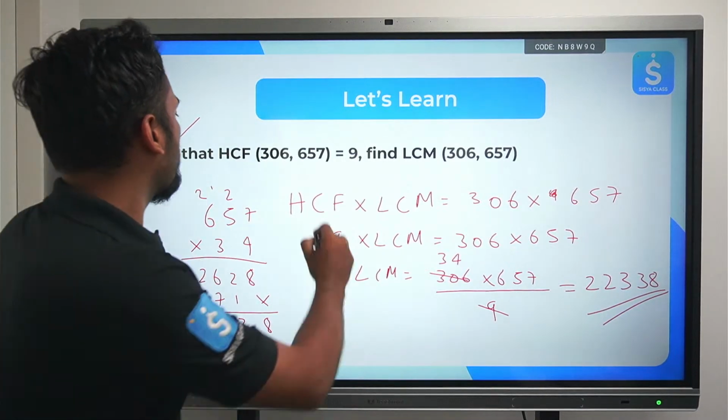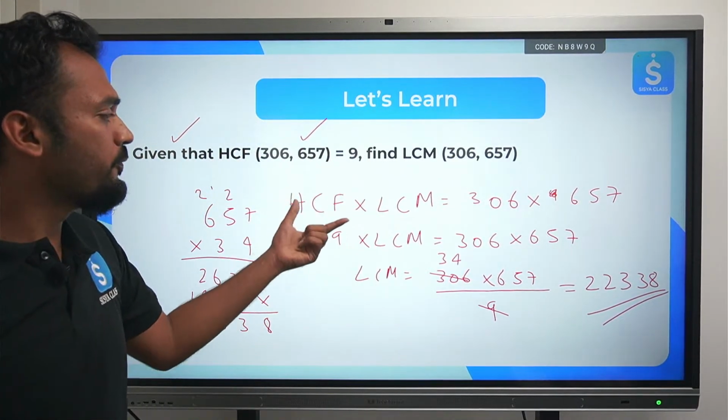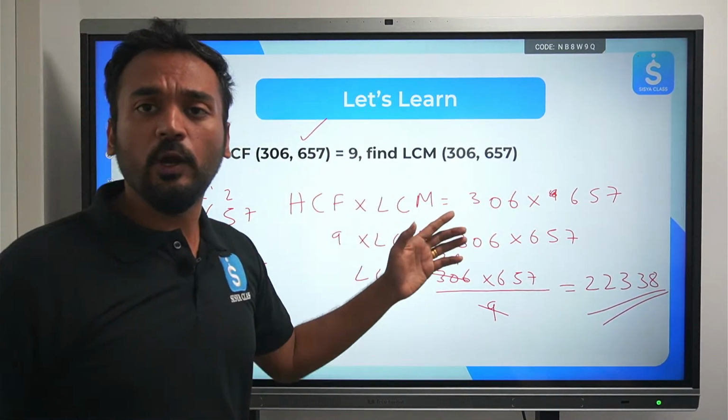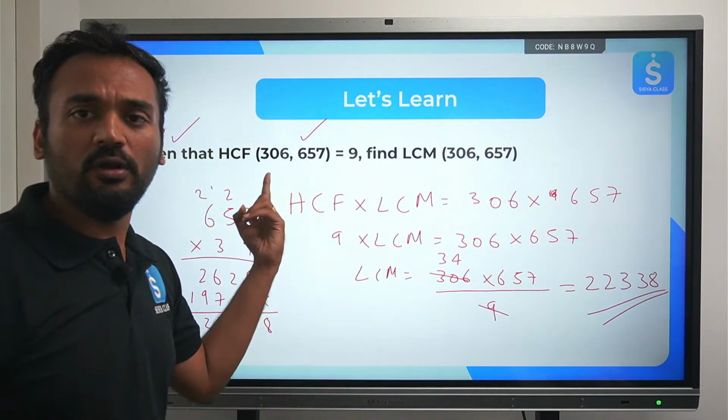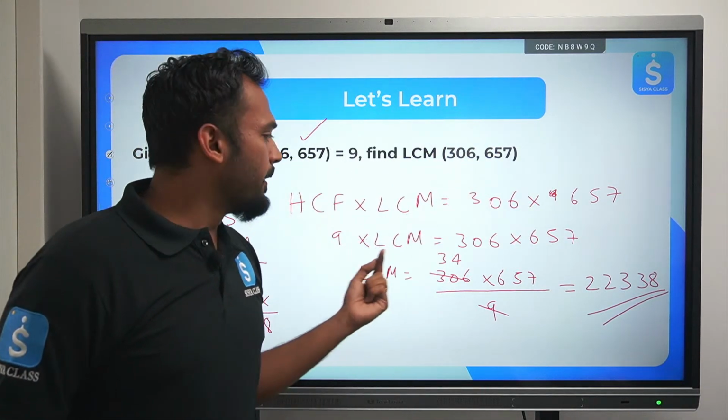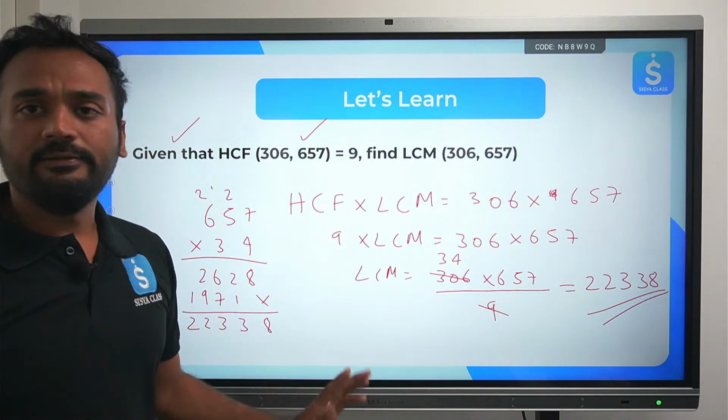So if you know the relation, you can easily find it out. No need to prime factorize 306 and 657 again. HCF is already given. Just divide the product by the HCF, you will get the LCM. Simple.